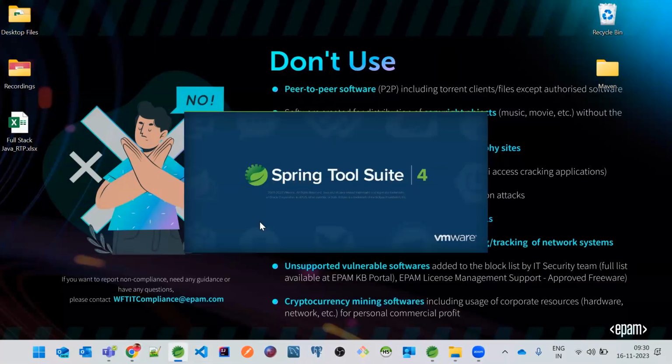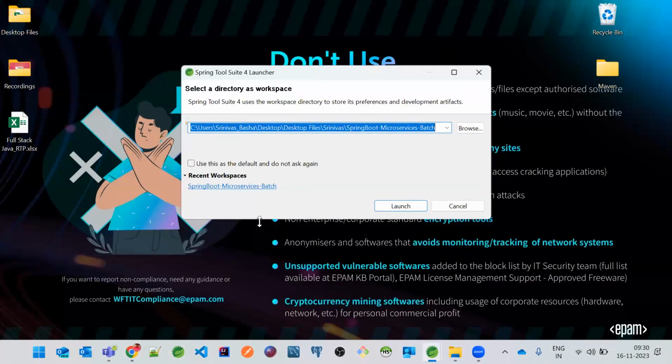So as I have to install Tomcat server to run my Spring web application, I'm just using STS for the last day today. So going forward, I'll be using IntelliJ. And if anyone has any confusions at the end of the session, or maybe in the future sessions, they can ask me how to create a project in IntelliJ. I will tell you all those kind of things. Don't worry about that. Okay.